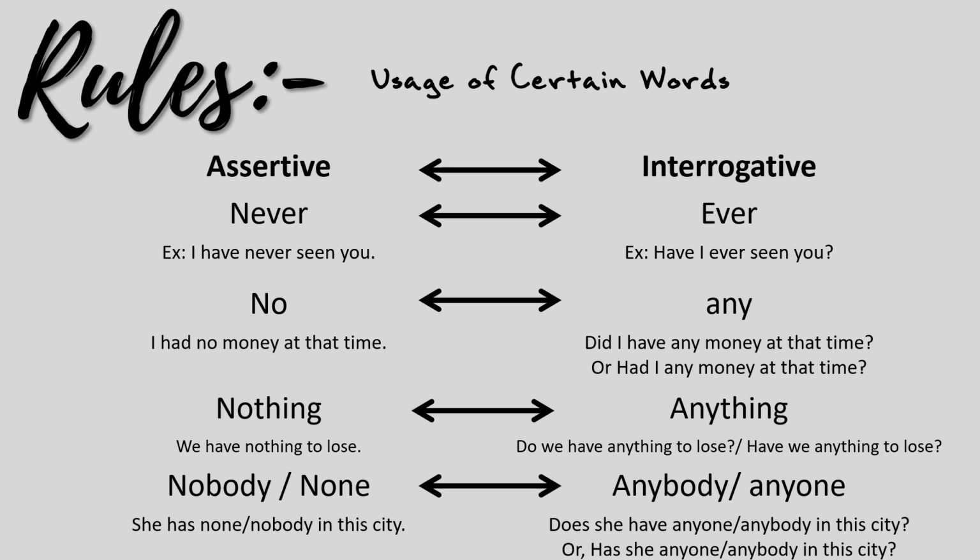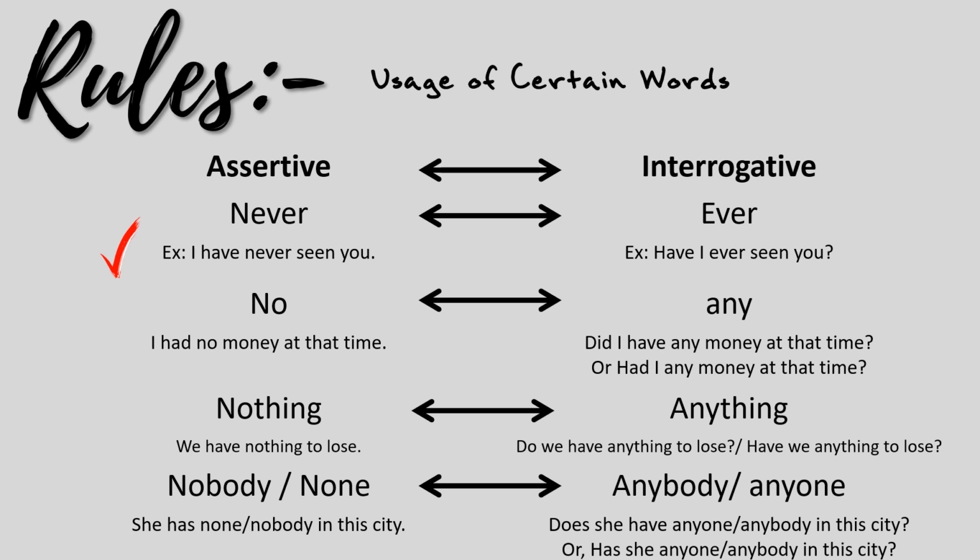Like when you see never in an assertive sentence, you need to make it ever. Similarly, when you see ever in an interrogative sentence, you need to make it never. For example, I have never seen you. In its interrogative form: Have I ever seen you? Or vice versa, have I ever seen you? Its affirmative assertive form will be: I have never seen you.